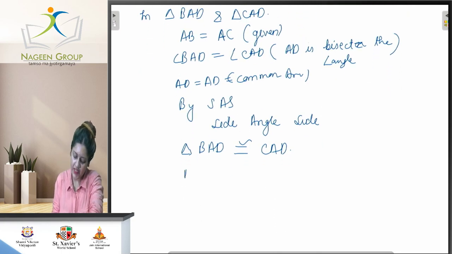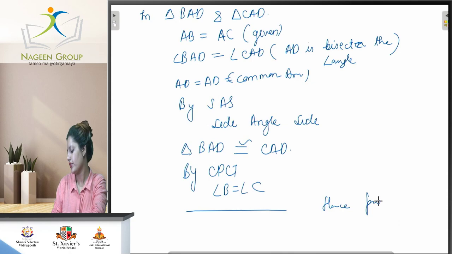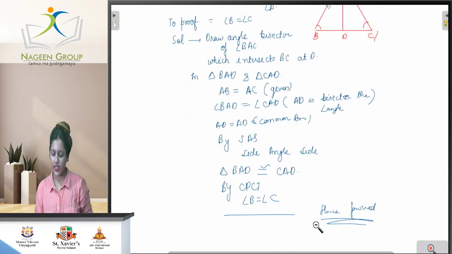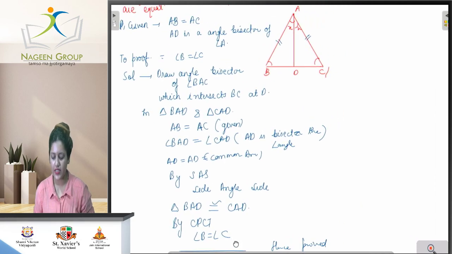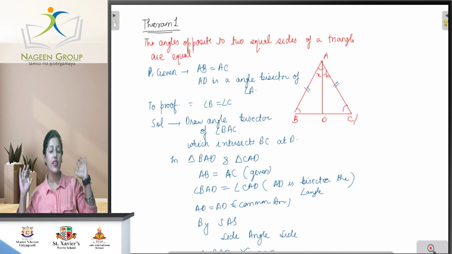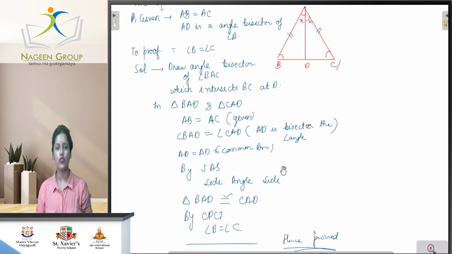Hence by CPCT, angle B equals angle C, hence proved. Understand? We have done the question as well as, first of all, we have studied the theorem that tells us if the sides are equal, then the angles opposite to them are also equal. Here we have written the theorem, then we have done the proof as you have seen on your screen. So have you understood the proof?